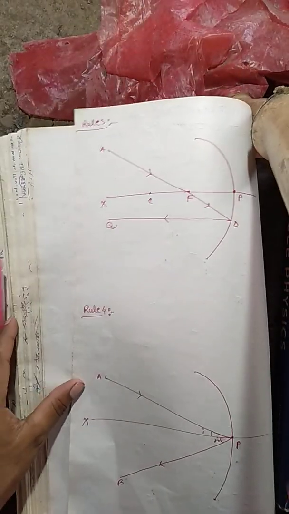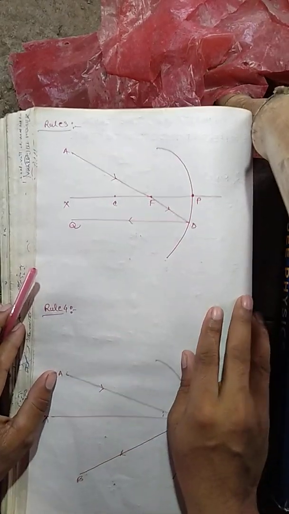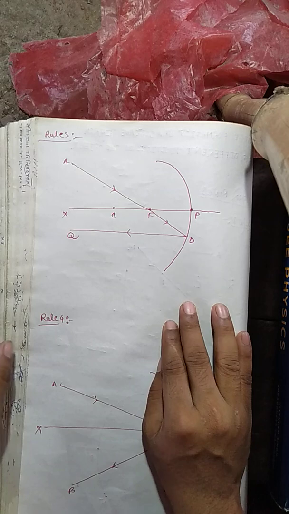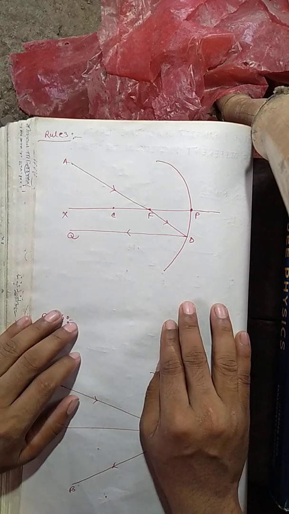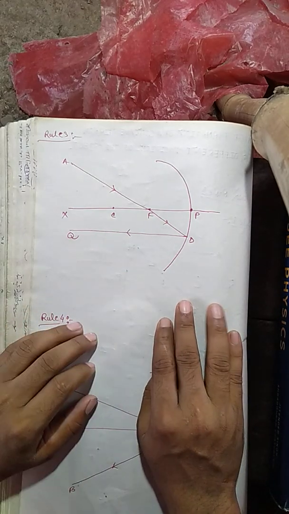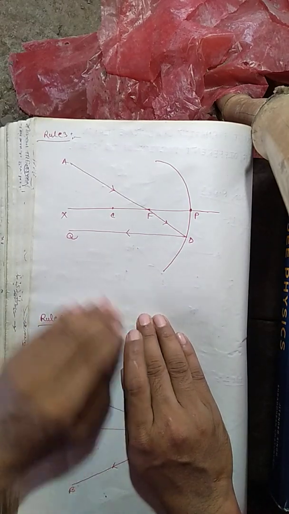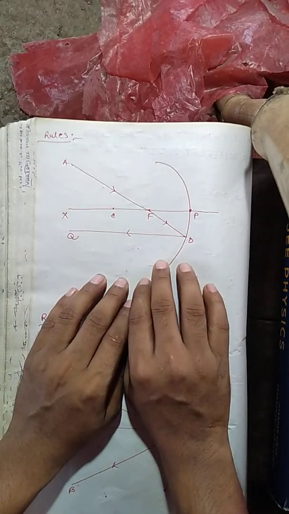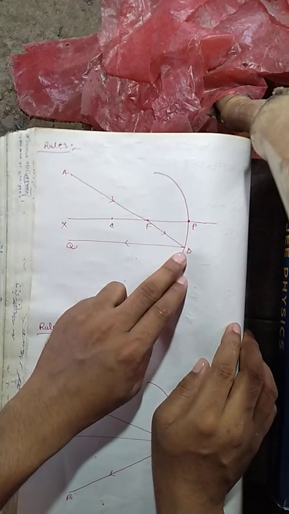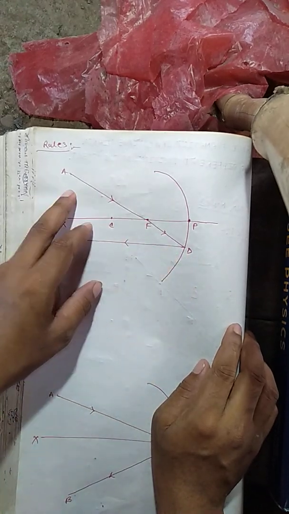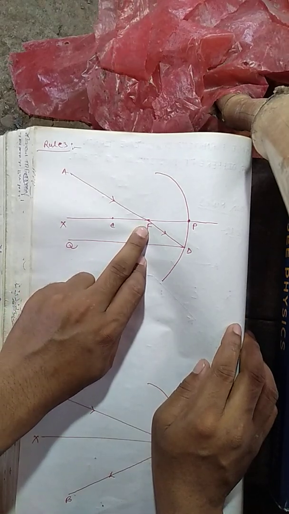These are all topics from the previous class. Rule 3 says that when a ray falls on a concave mirror after passing through the principal focus of the concave mirror, after reflection, the reflected ray will be parallel to the principal axis. The incident ray is AFD, passing through the principal focus F of the mirror.